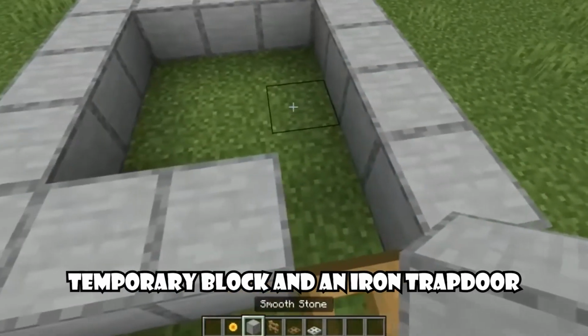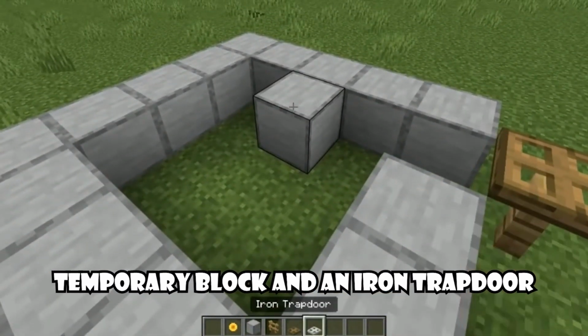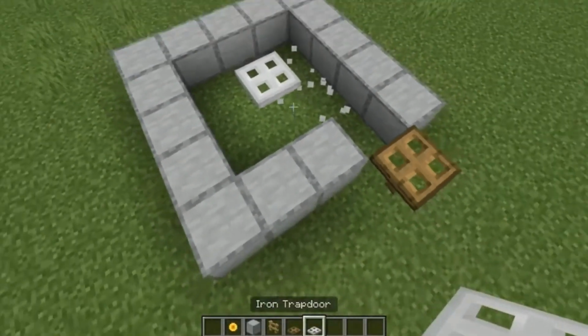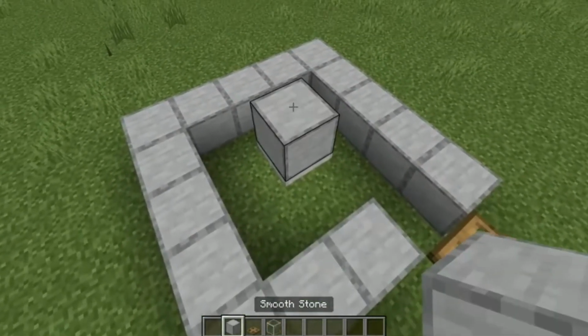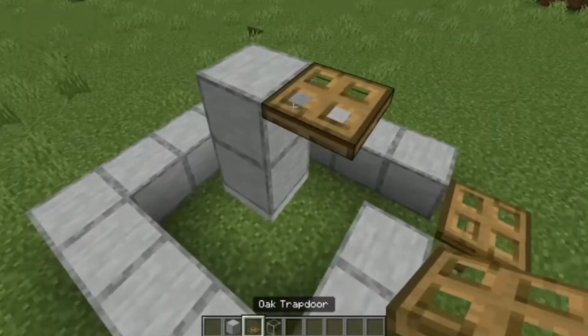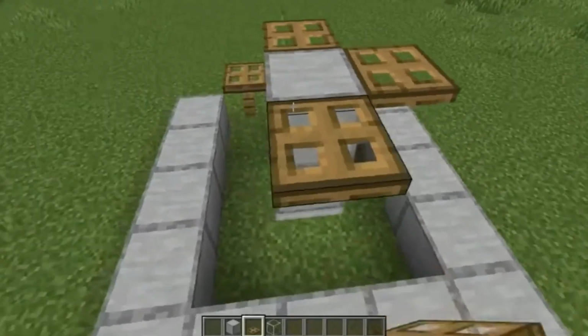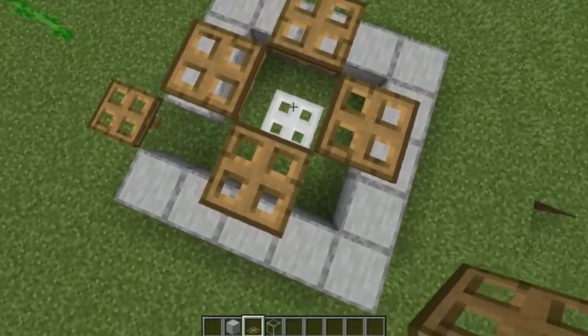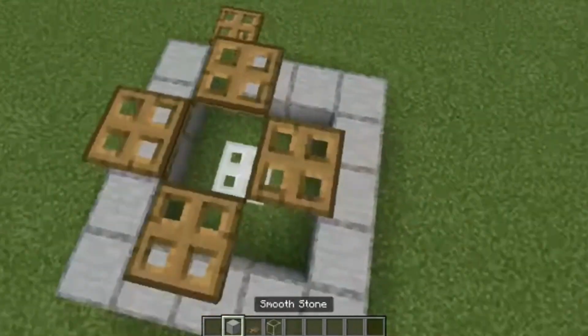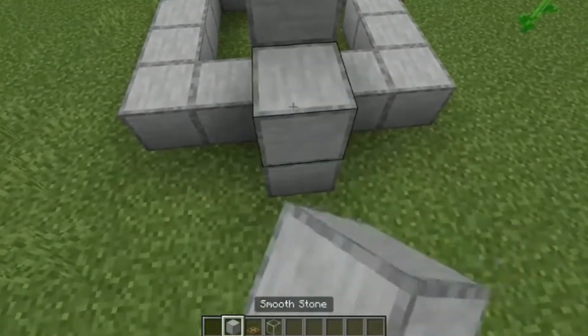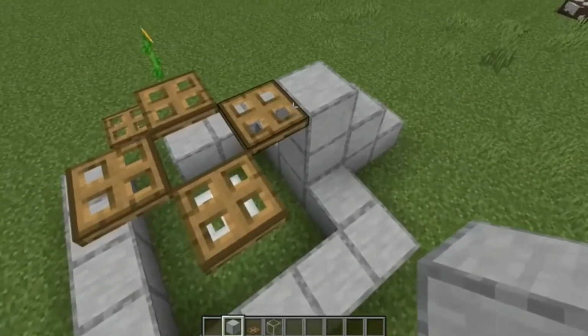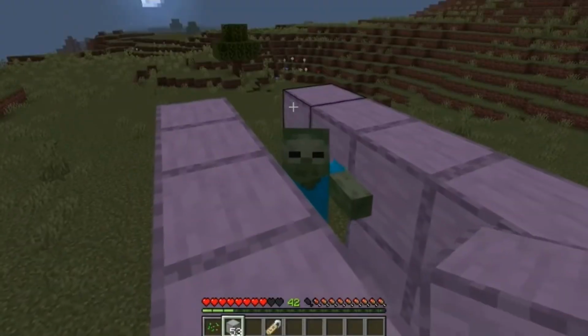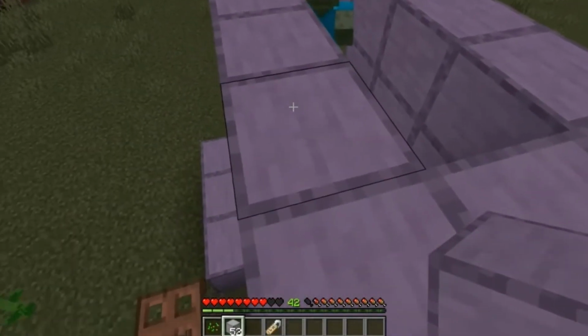After that, place a temporary block and an iron trapdoor as shown. The next step is to place 2 blocks on top of the trapdoor, place 4 trapdoors on the side, and then break the blocks. And now it's time to bring the zombie inside, and you can make a platform to do it better like this. Then again, arrange 2 rows of blocks over the trapdoors and trap the zombie inside.